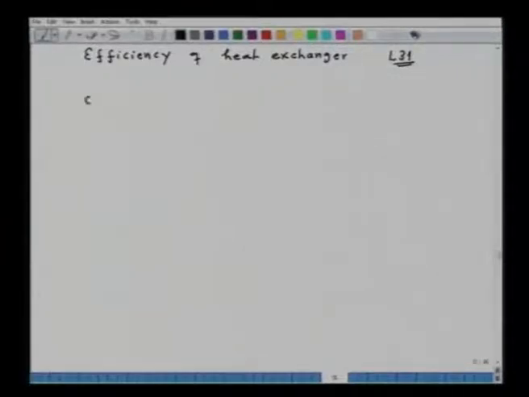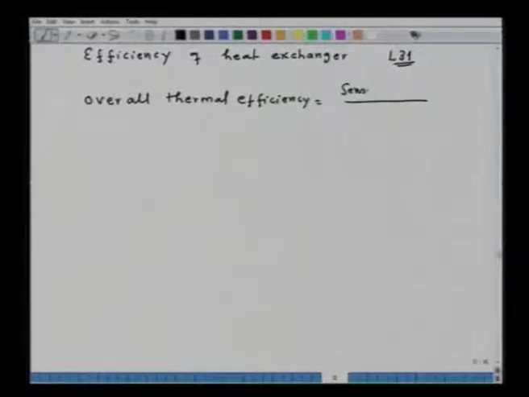There we have defined overall thermal efficiency, and this we have defined as sensible heat in air upon sensible heat in flue gas, multiplied by 100.